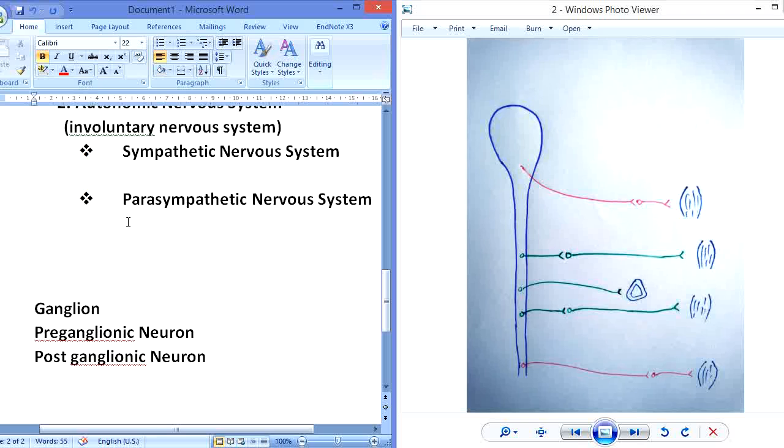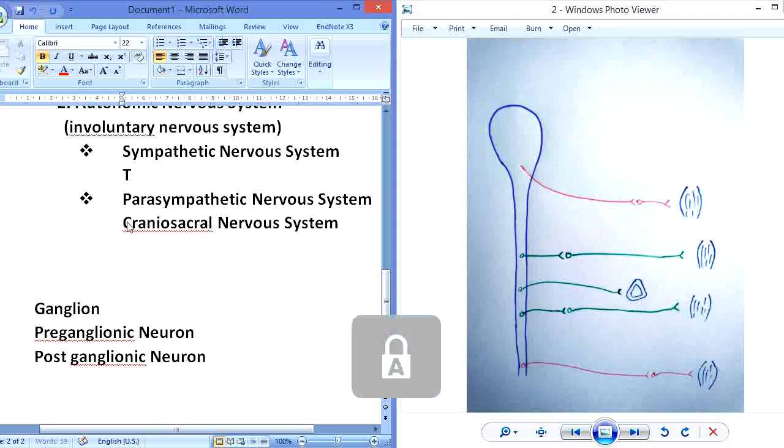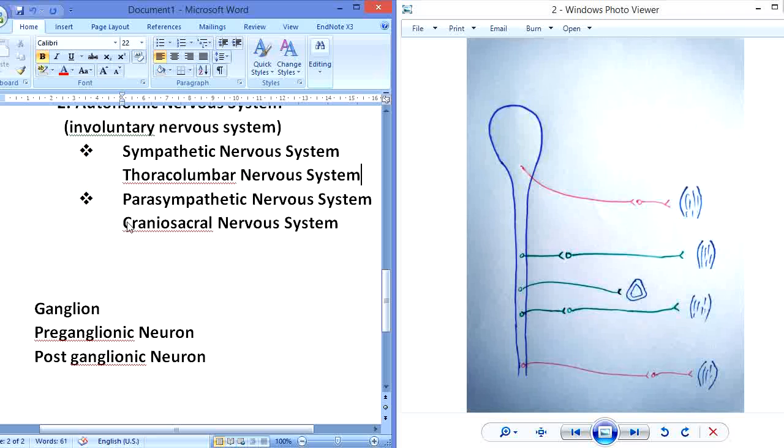The parasympathetic nervous system is also called the craniosacral nervous system, while the sympathetic nervous system is also called the thoracolumbar nervous system. This is called the thoracolumbar nervous system, the sympathetic nervous system, while the parasympathetic nervous system is also called the craniosacral nervous system.